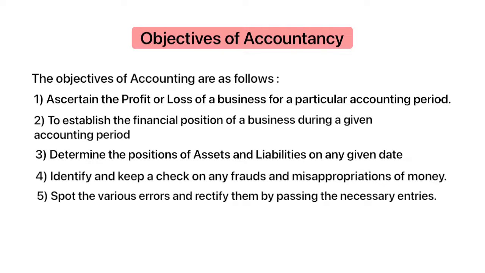Fifth objective is to spot the various errors and rectify them by passing the necessary entries. So accountancy's objective also includes to check the error and rectify, which means to correct it by passing appropriate journal entries in the books of accounts.